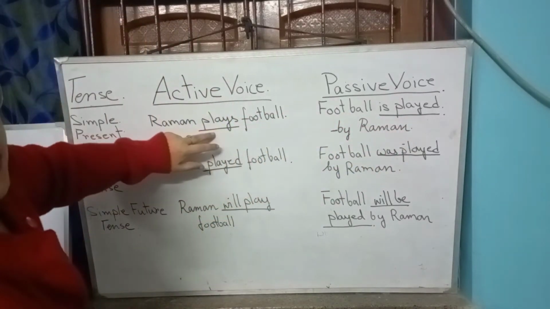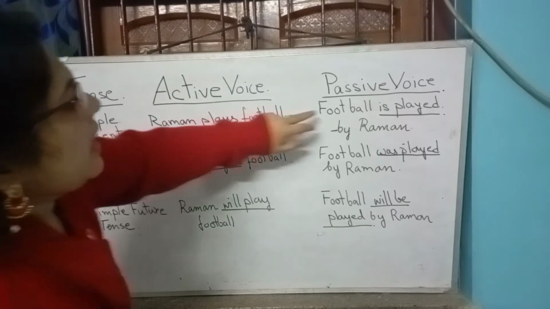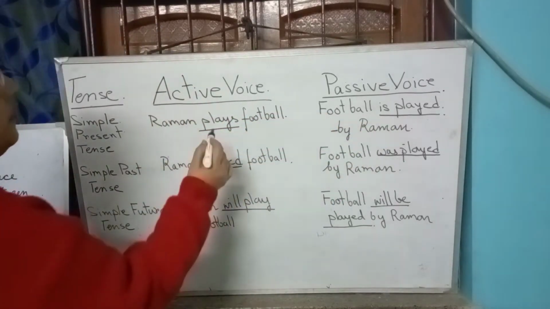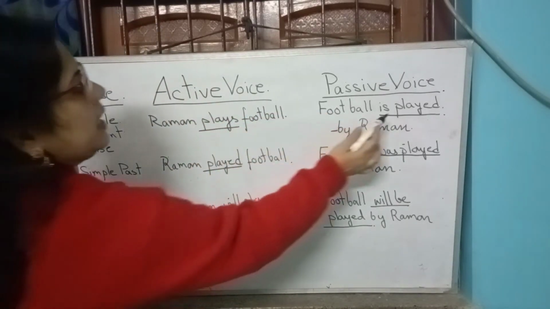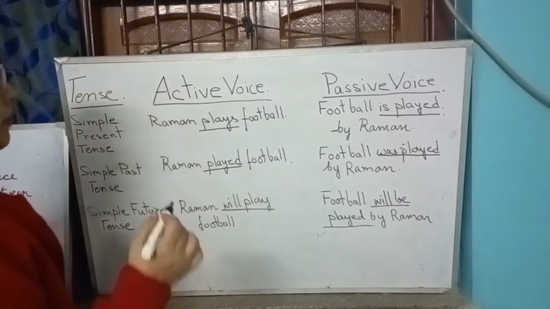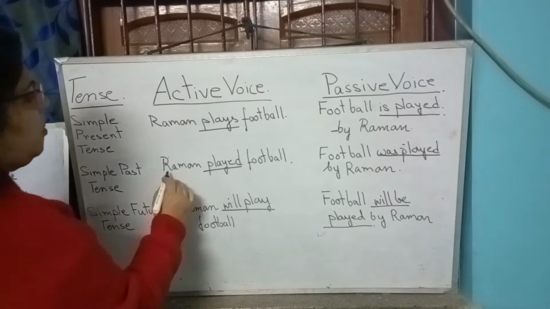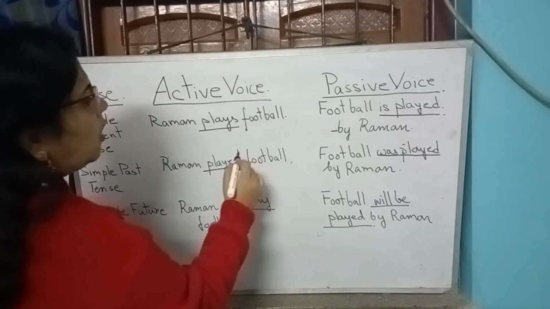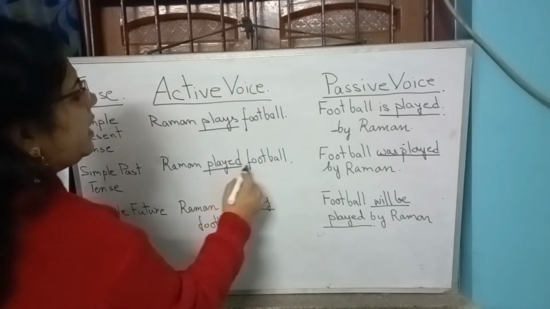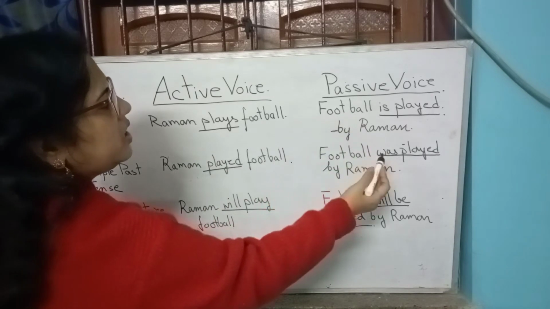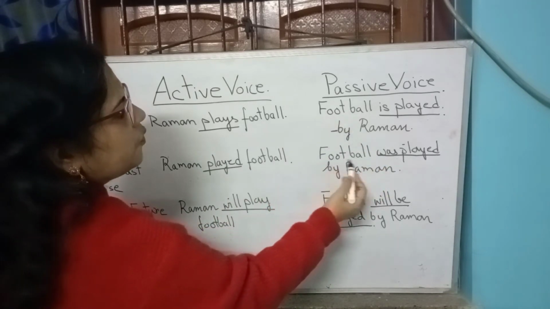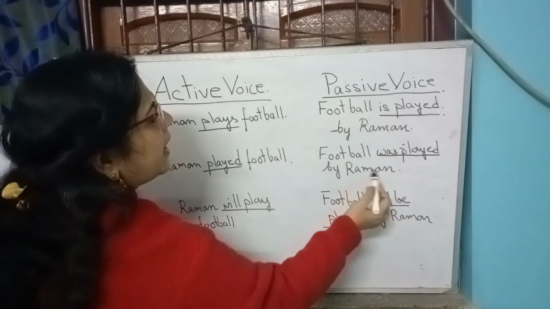So the passive form of the verb plays is played. Now in simple past tense, Raman played football. It will change to passive voice like this: Football was played by Raman.